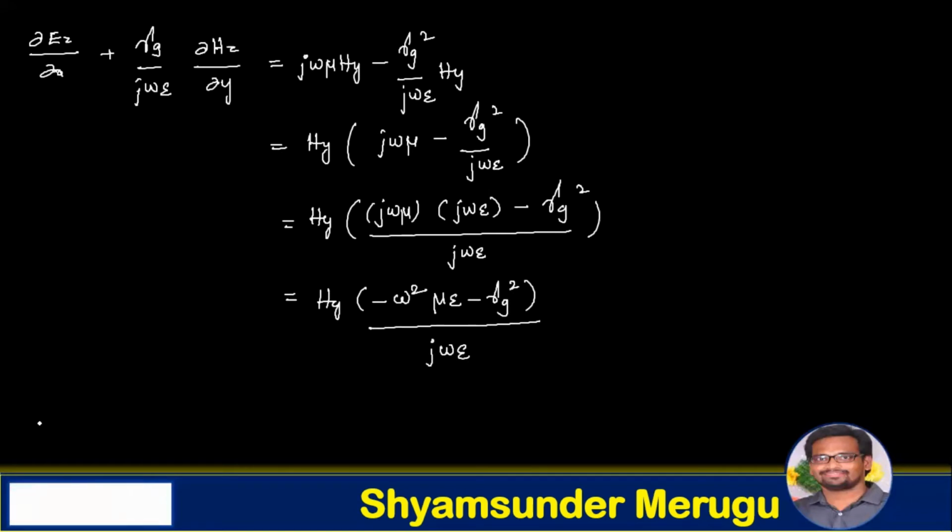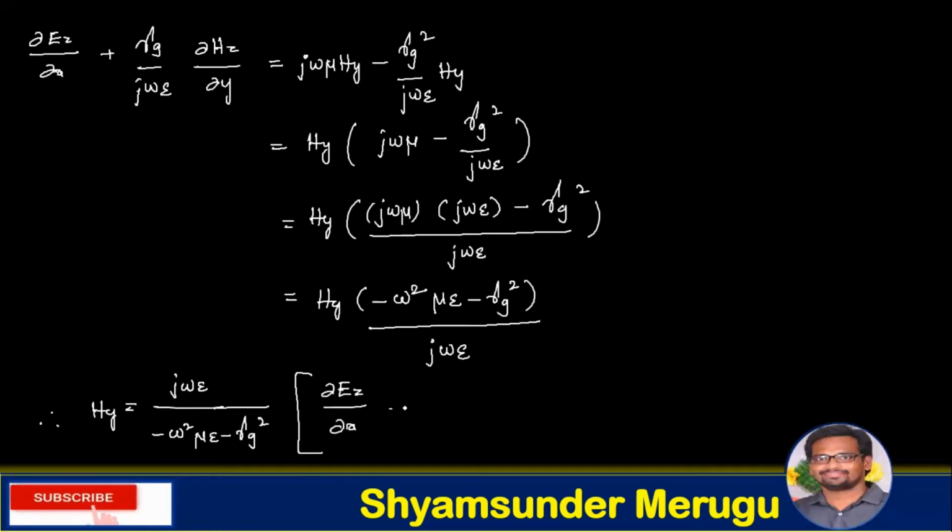So therefore, for writing this Hy, this entire term goes to the other side, so it becomes jωε over (−ω²με − γg²) of that particular expression, that is ∂Ez/∂x + γg/(jωε) ∂Hz/∂y.